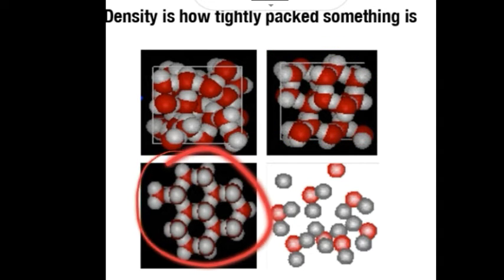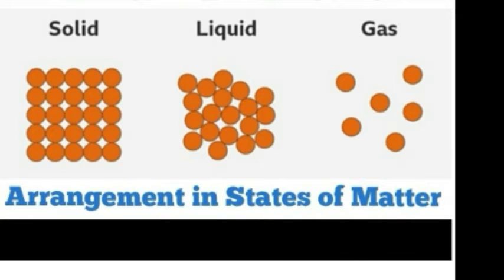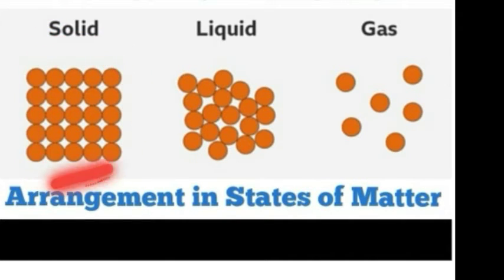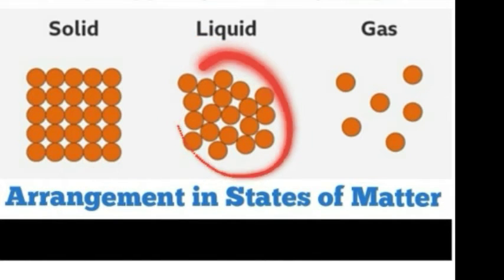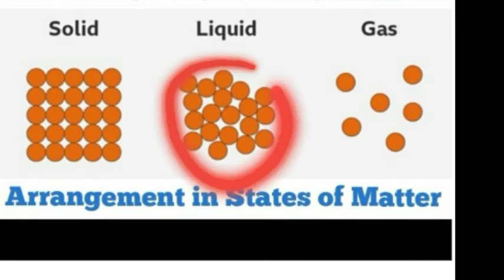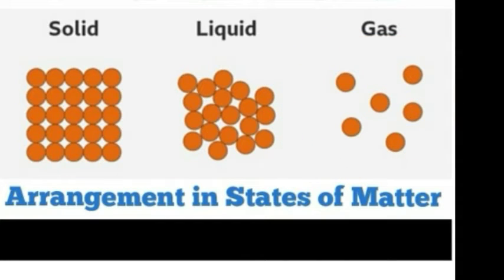This is also less dense, and here the molecules are very loosely packed, so density is very less here. Here we can see solids, liquids and gases and their molecular arrangement. In solids, molecules are very closely packed, very tightly packed, so this is more dense, density is maximum here. And in liquids there are some spaces, they are less closely packed than solids, so it is less dense. And in case of gases, the molecules are very loosely packed, so density is minimum here.